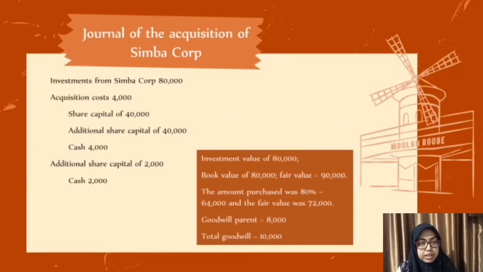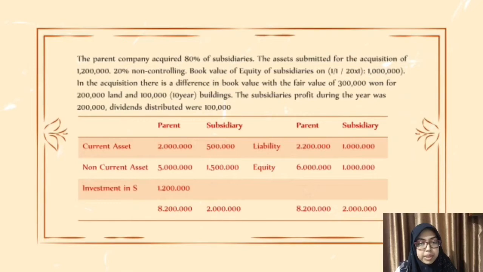And the journal for the acquisition of Simba Corporation is like this: investment, acquisition cost, share capital, additional share capital, cash, and the investment value. This is the book value, the amount purchased, parent goodwill, total goodwill. The parent company acquired an 80% subsidiary. The net assets of the subsidiary for the acquisition